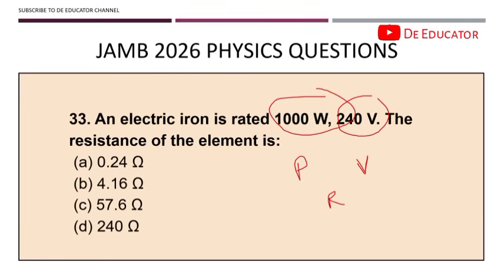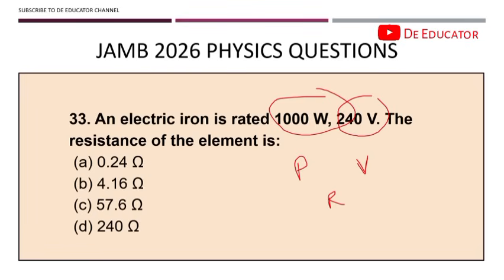The next question you should ask yourself is, what connects power with voltage and resistance? When you come across questions like this, it is not enough to just pick a formula and start solving. The reason for picking a formula should be based on the parameters you are given.